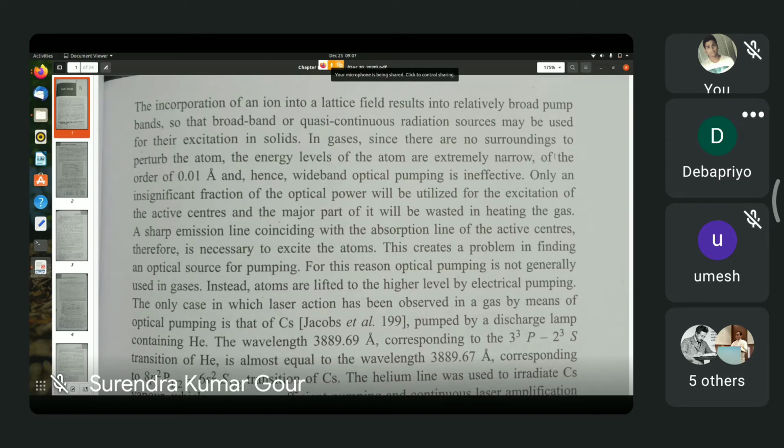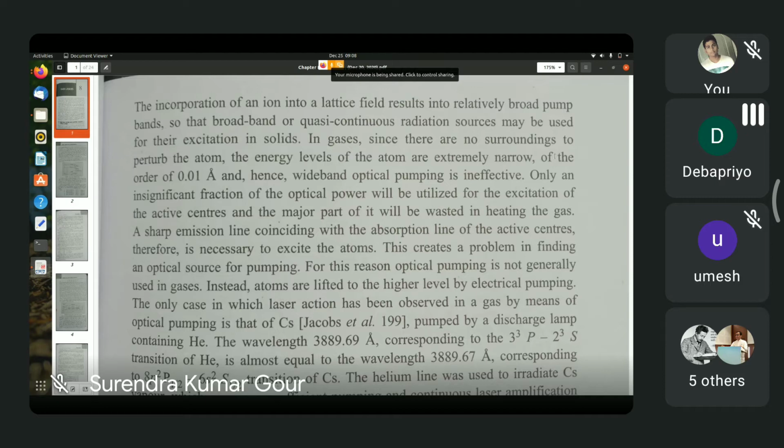But at least the carbon dioxide laser is very, very popular in the industrial circles because you can have very, very powerful carbon dioxide lasers delivering, say, several kilowatts of energy. Unlike the helium neon laser, which delivers a few milliwatts of energy, the carbon dioxide laser can deliver several kilowatts of energy.